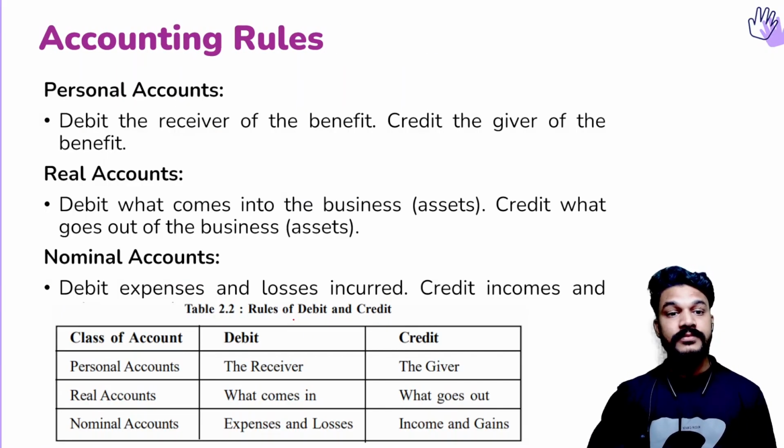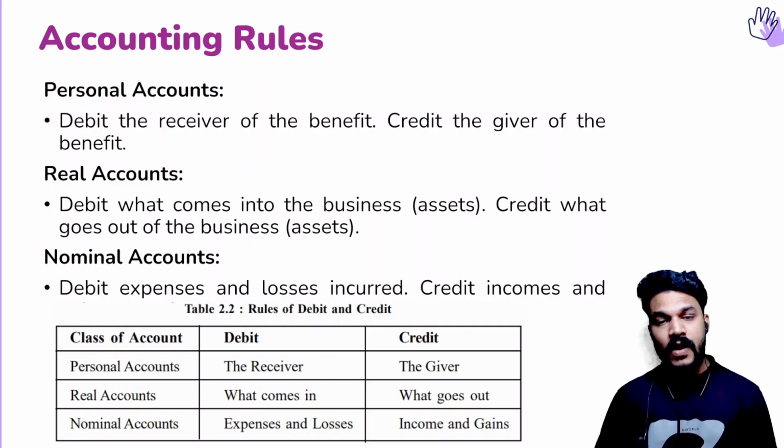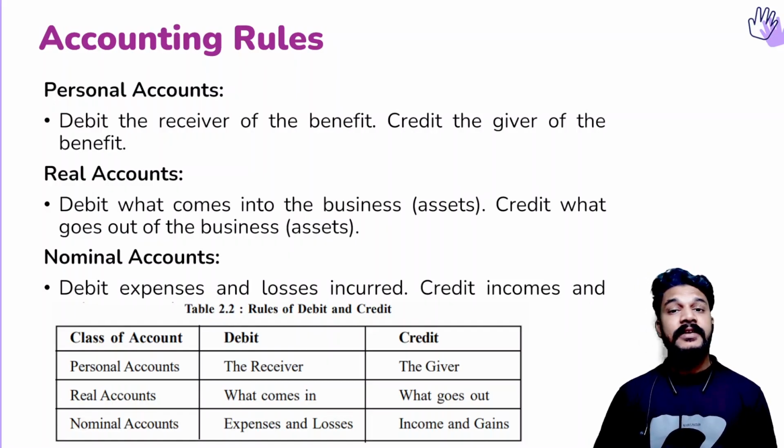Okay. Then I hope now you understood the receiving and giving aspect. For each and every account there will be a receiving aspect and a giving aspect. Next, if you understood this, the next thing we are going to apply is the rule of debit and credit.